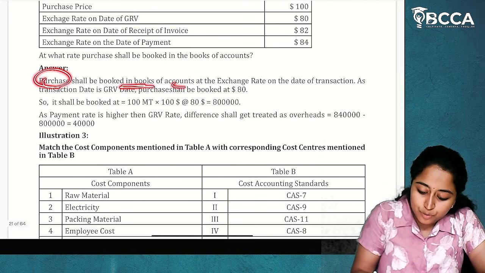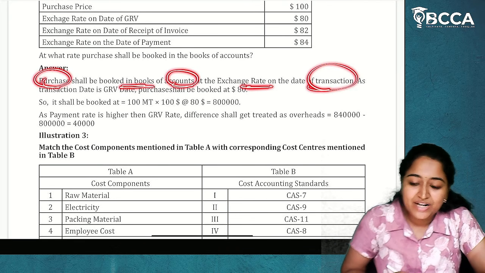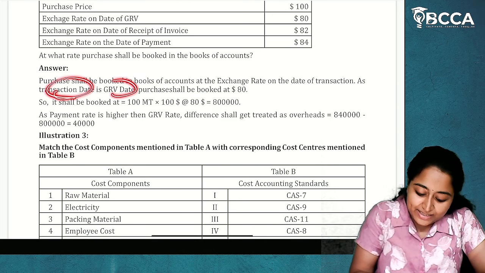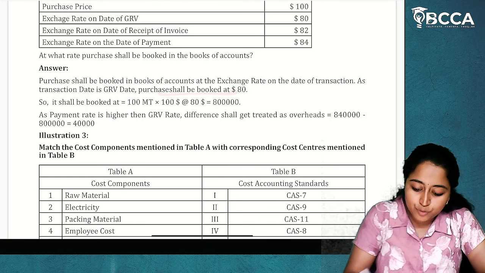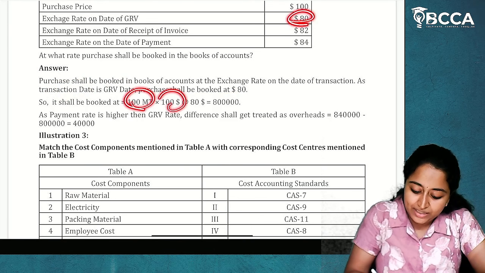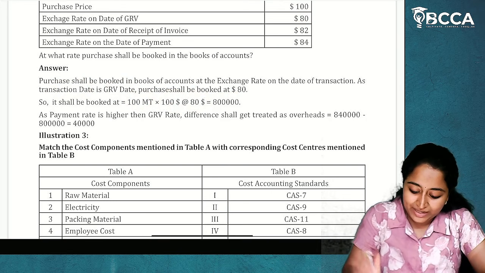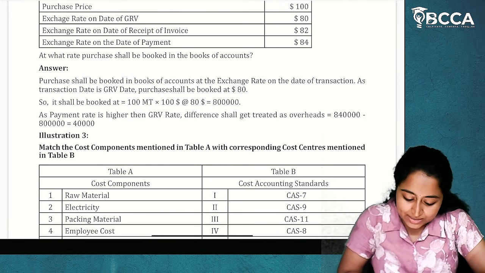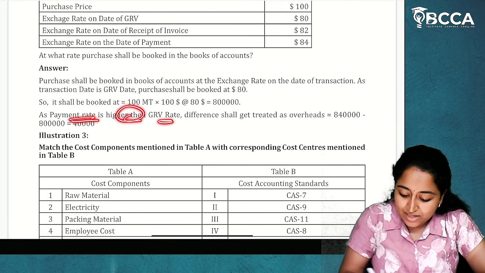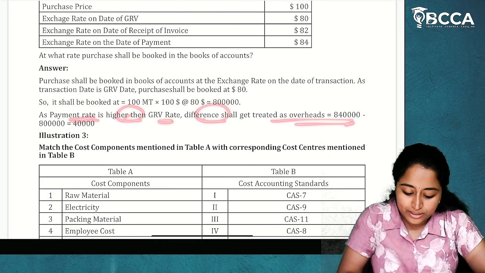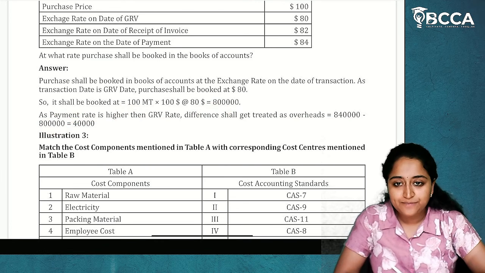Purchase shall be booked in the books of accounts at the exchange rate on the date of transaction. Transaction date is GRV date. Purchase shall be booked at $80. 100 MT into $100 at the rate of $80, it is 8 lakhs. As payment rate is higher than GRV date, difference shall be treated as overhead. I hope it is clear.